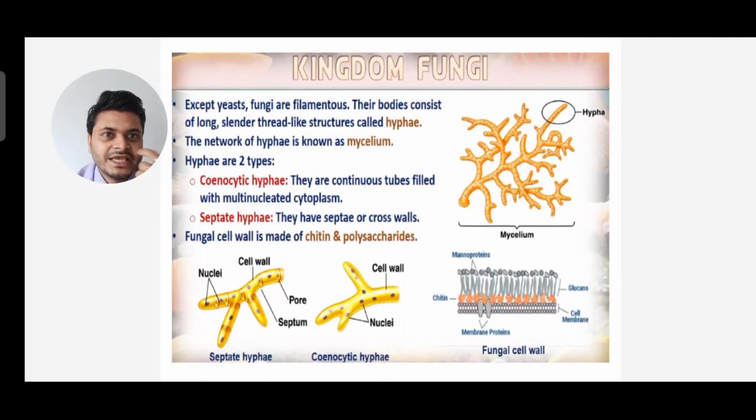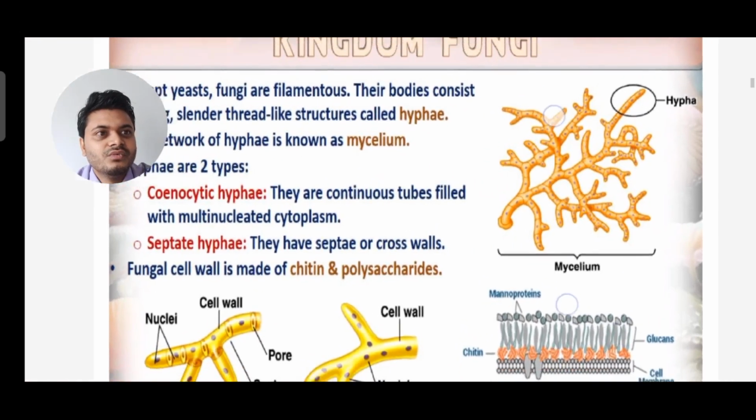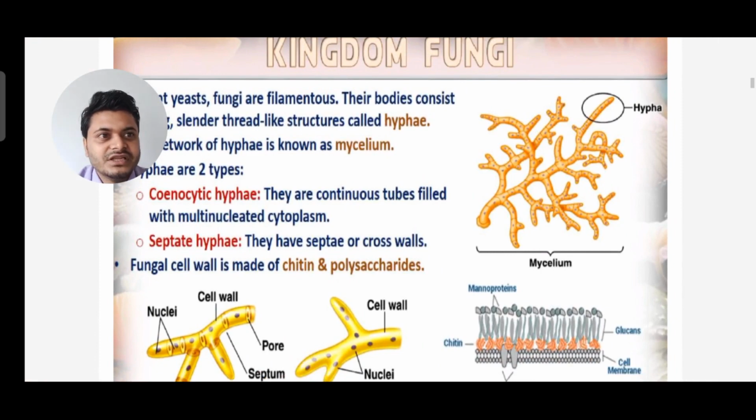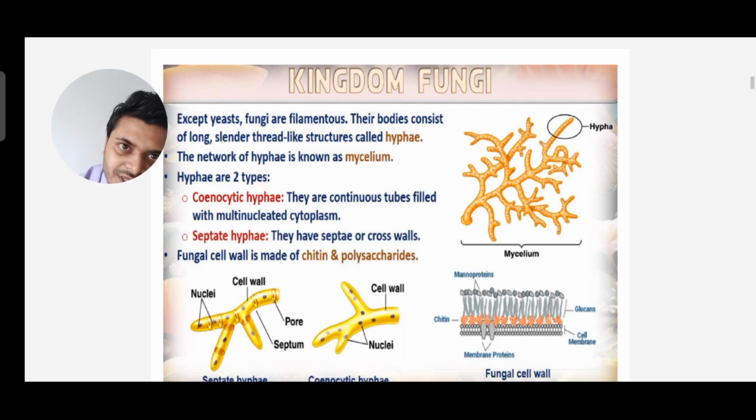In fungi, except yeast, fungi are filamentous. Their bodies consist of long, slender, thread-like structures called hyphae. The network of hyphae is known as mycelium. So the entire bed of structure is called mycelium, and each strand is called hypha. So a group of hyphae forms the mycelium. You can see the figure here. One filamentous structure is called hyphae and a group of hyphae is called mycelium.